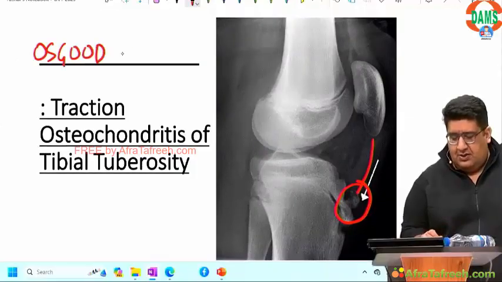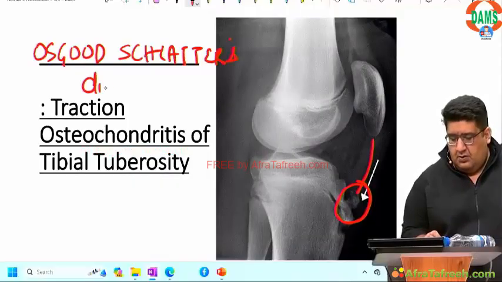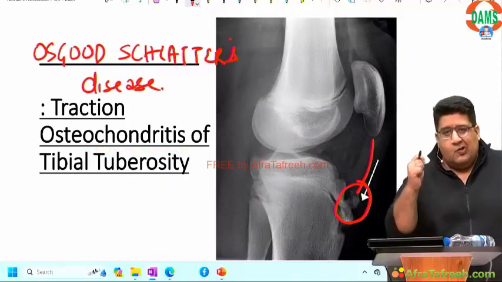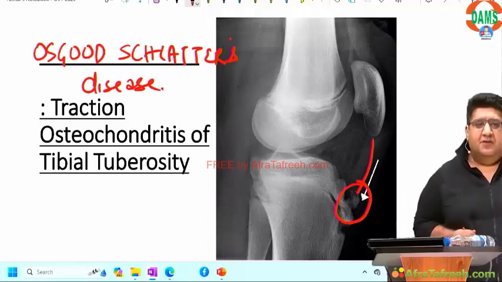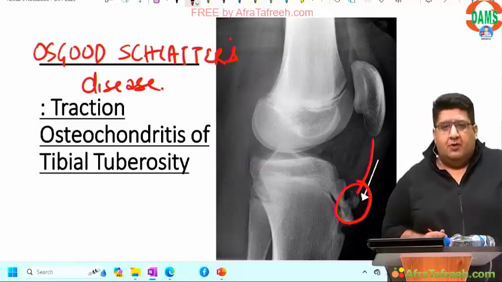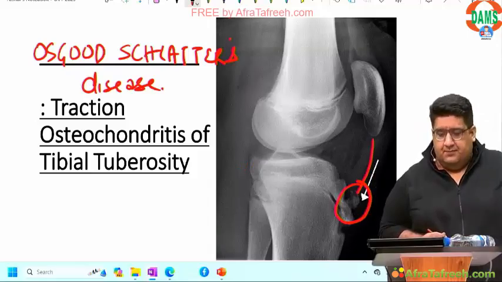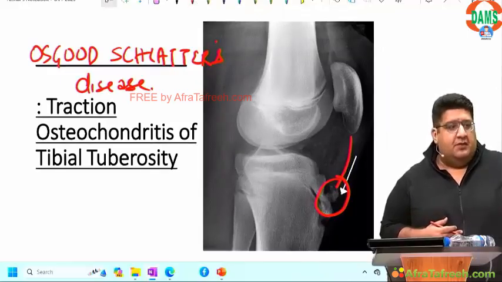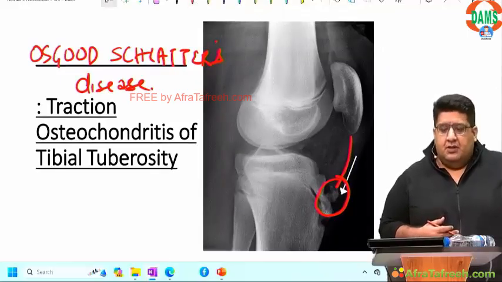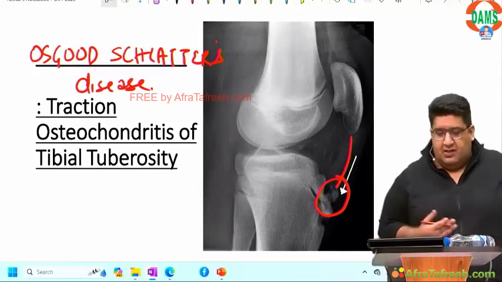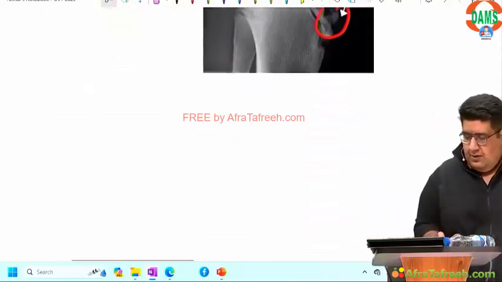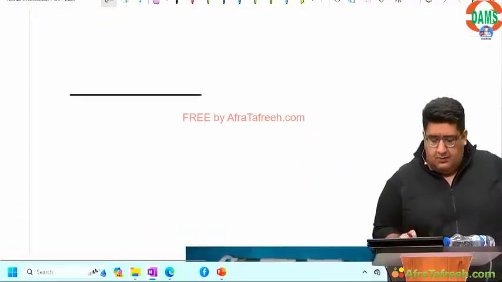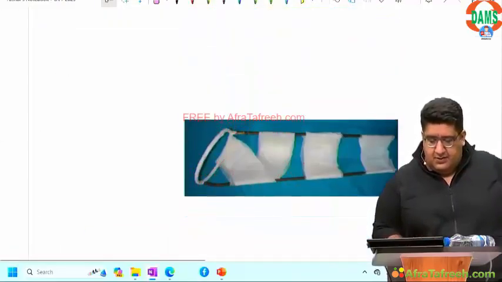Classical radiology spotter: Osgood-Schlatter's disease, traction osteochondritis at the insertion of ligamentum patelli onto the tibial tuberosity leading to an ectopic spur formation. Absolutely, Suraj. Father's dream of being a marathon runner or a sprinter, son has to fulfill, but son develops this problem. Yes.